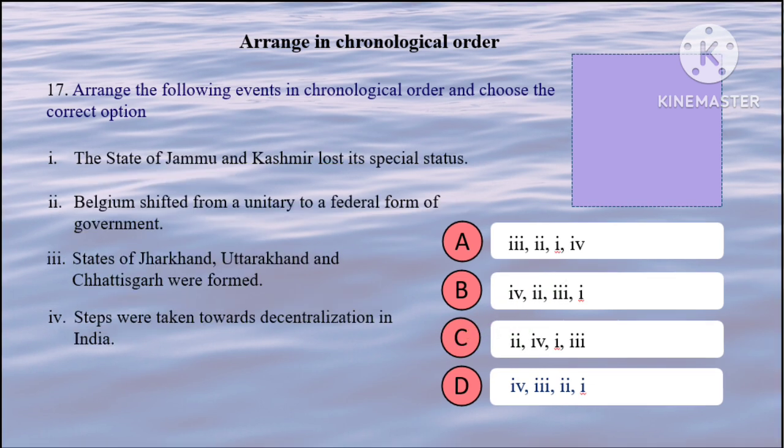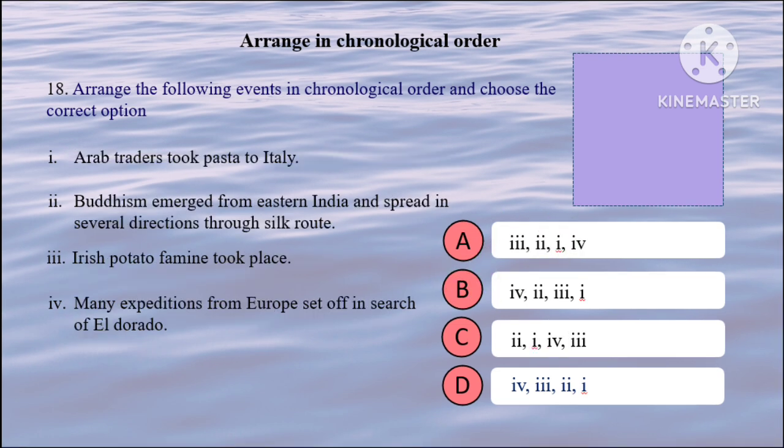C. In 1992, steps were taken towards decentralization. Belgium shifted to a federal form of government in 1993. Jharkhand, Uttarakhand, Chhattisgarh were formed in 2000 and Article 370 was removed in 2019. So the correct option is B. The start of Buddhism is somewhere in BC, so it has to come first. Arab traders took pasta to Italy in the 15th century. Expeditions for El Dorado took place in the 17th century. And the Irish potato famine is not very old. It is 1849, mid-19th century. So the correct option is C.